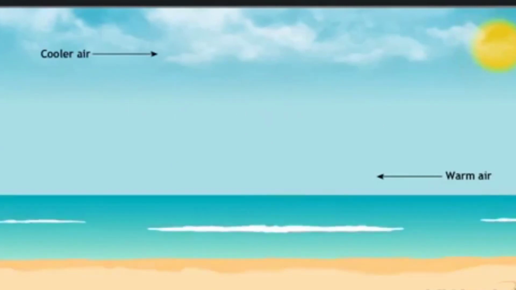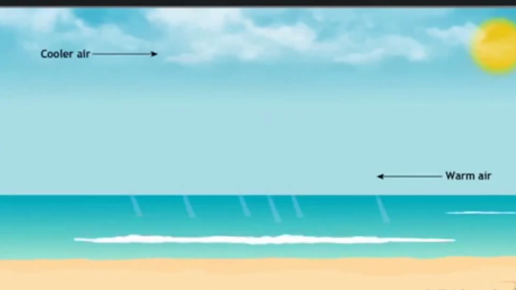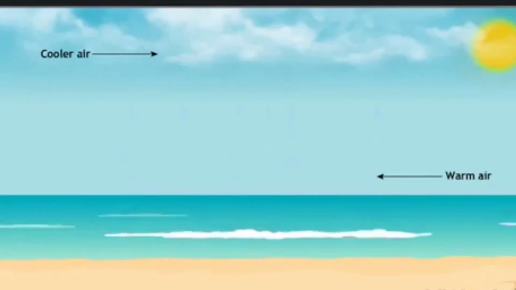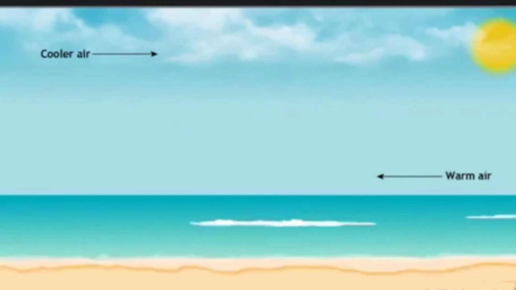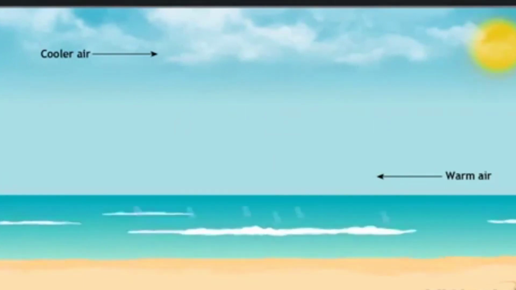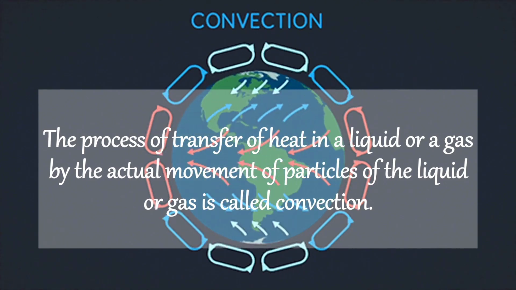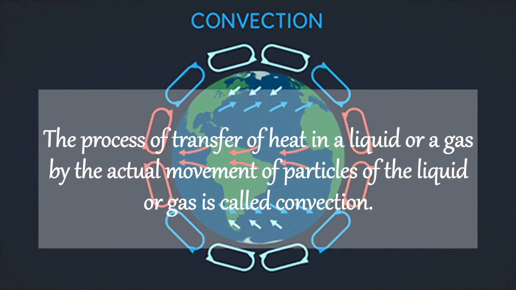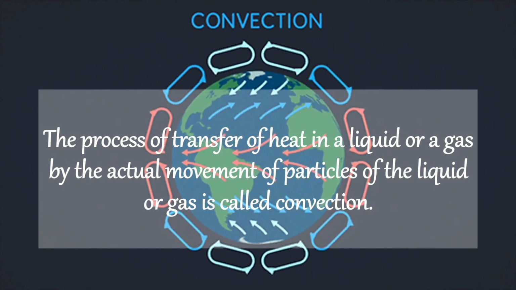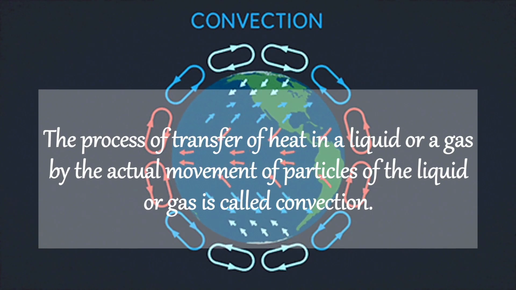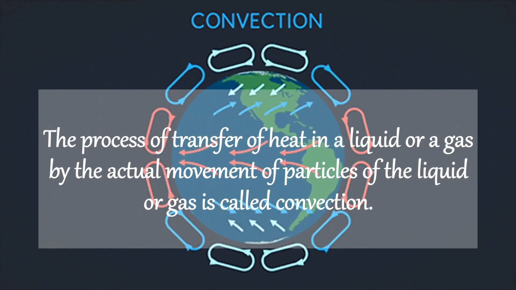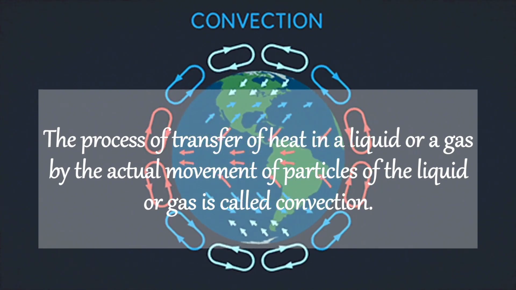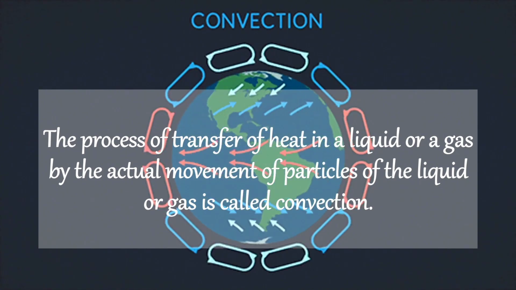Then, how does heat transfer take place in water? In liquids and gases, heat transfer takes place by the process of convection. What is convection? The process of transfer of heat in a liquid or a gas by the actual movement of the particles of the liquid or gas is called convection.